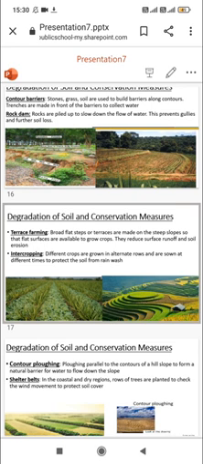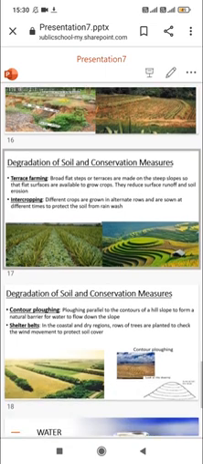And next is intercropping. It means that alternate crops are grown and sown at different times to protect the soil from rainwash. Like one time we can grow barley, next time we will grow maize. So intercropping, as the name suggests, uses different types of crops in order to protect the soil from rainwash.